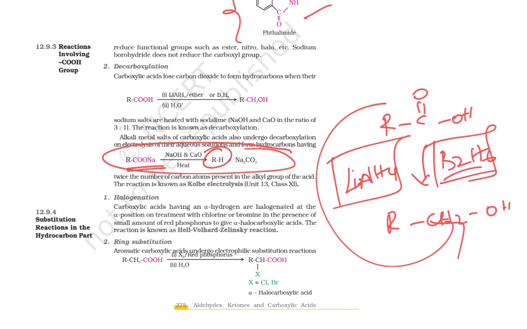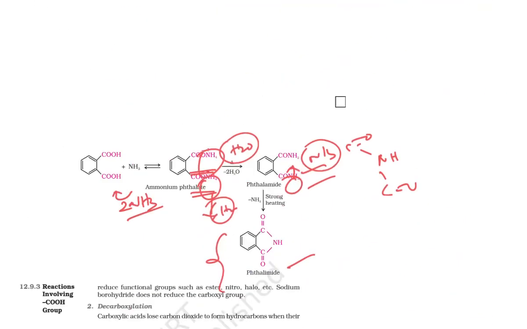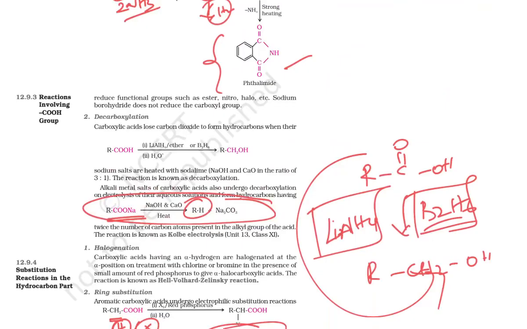Then there is a halogenation reaction. Already there is an alpha carbon. In that carbon, hydrogen gets replaced by halide. What are the halides? Chlorine and bromine. Is there any other reaction under that? No. Everything is explained. We will go to the next.